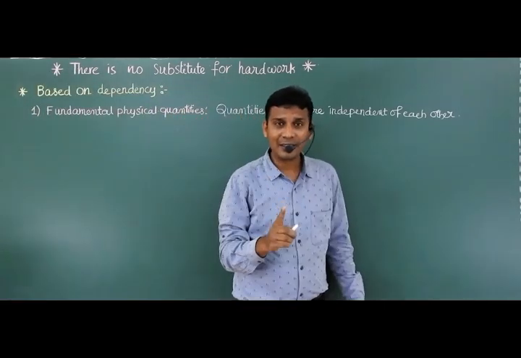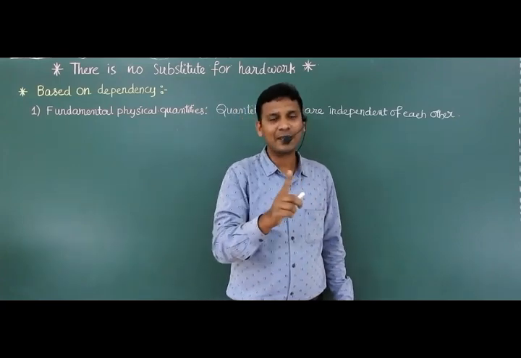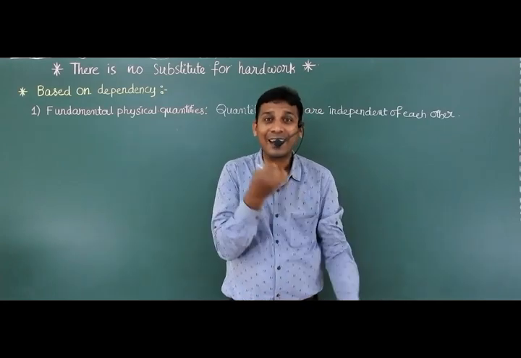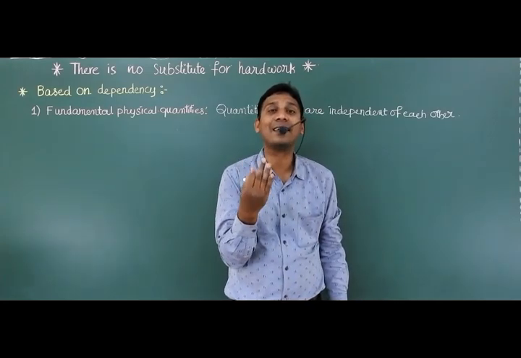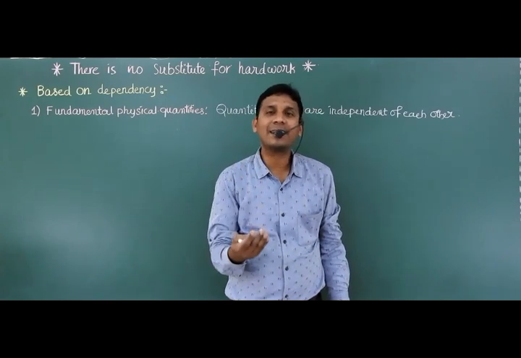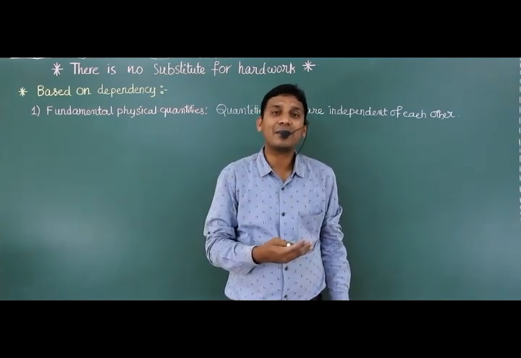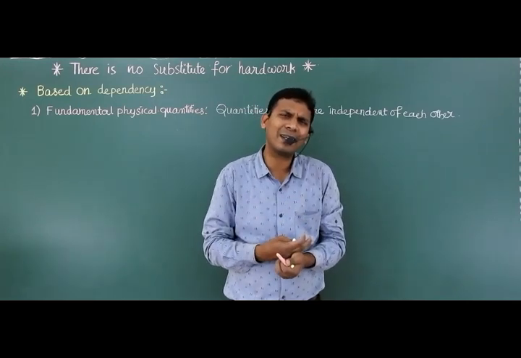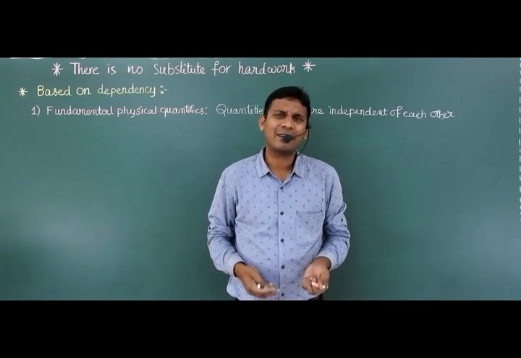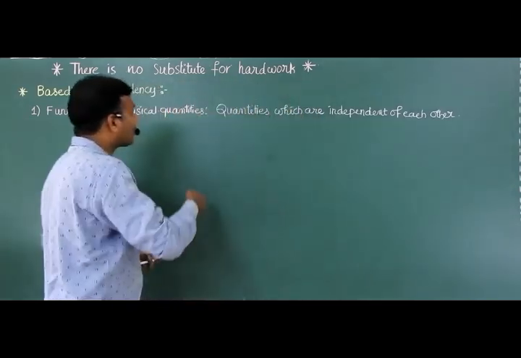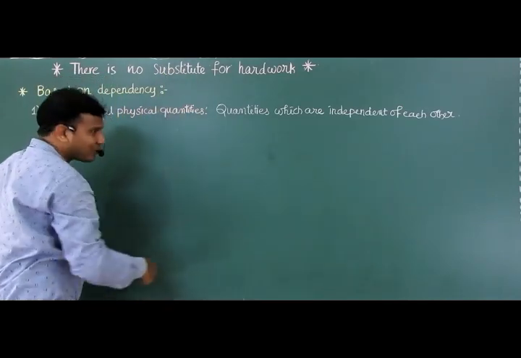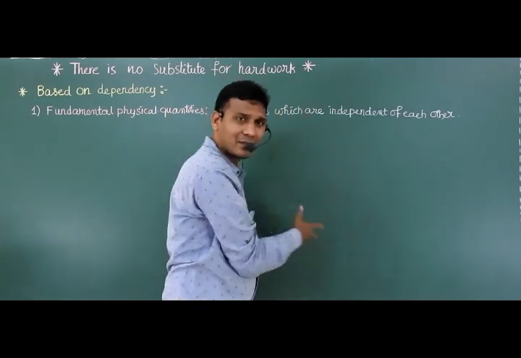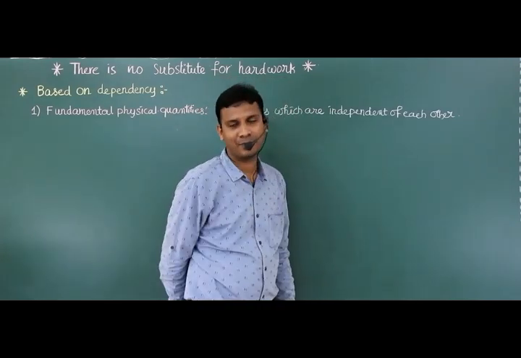In the last session we discussed examples of all types of physical quantities. Now tell me, what are the examples of fundamental physical quantities? Length, mass, time, electric current, temperature. These are the fundamental physical quantities. Sir, why are they fundamental? Why are they independent of each other? For example, if you want to find the length of the board, is it necessary to find the mass of the board? No, not at all.